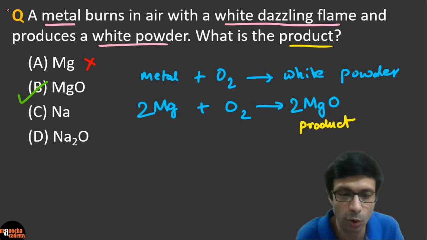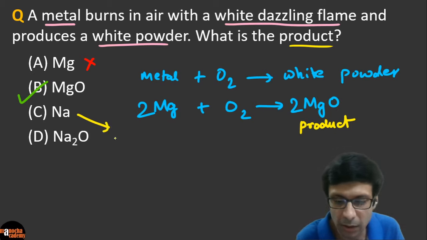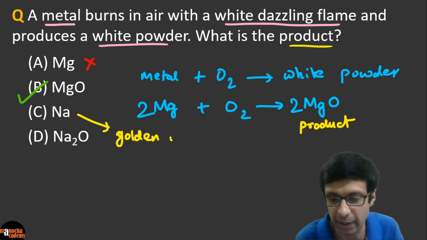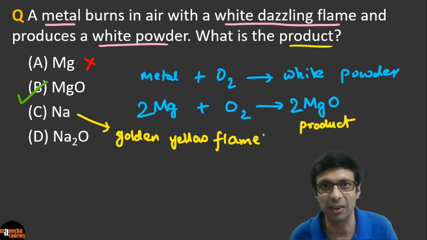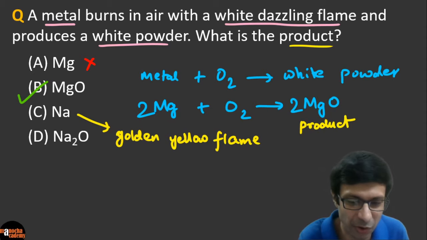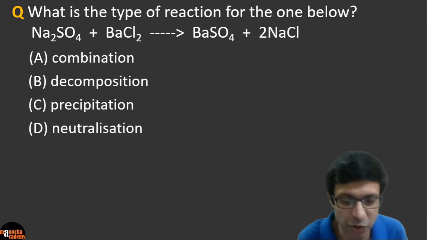So guys, if you want to know, sodium burns with a golden yellow flame to produce sodium oxide, right? So the best answer is magnesium. The correct answer here is magnesium oxide. Great. Let's move on to our next question then.